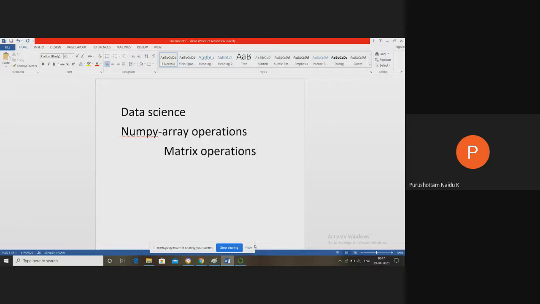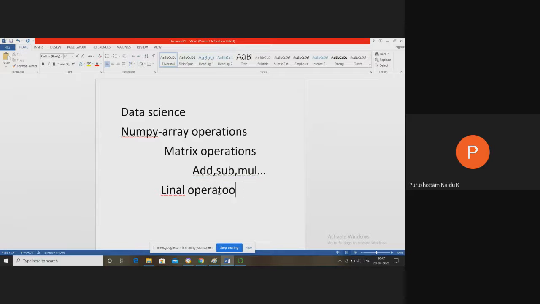By using array operations and matrix operations, we performed operations like addition, subtraction, multiplication, etc. And in NumPy, we also discussed linear algebra operations.